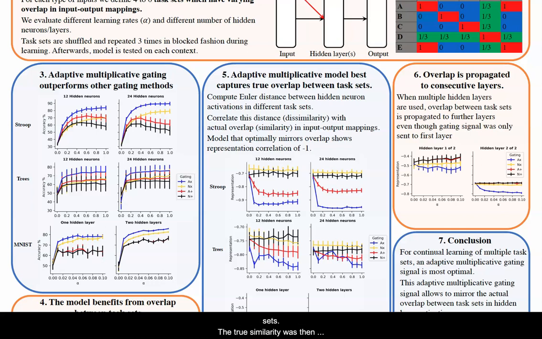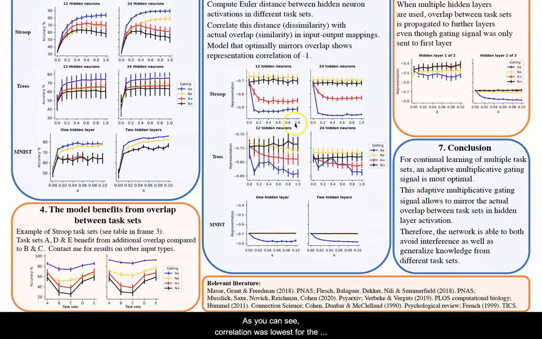This true similarity was then correlated with the representational dissimilarity in the network. Correlations of -1 would thus indicate that the model was able to capture the true overlap between task sets. As you can see, correlation was lowest for the adaptive multiplicative gating model.